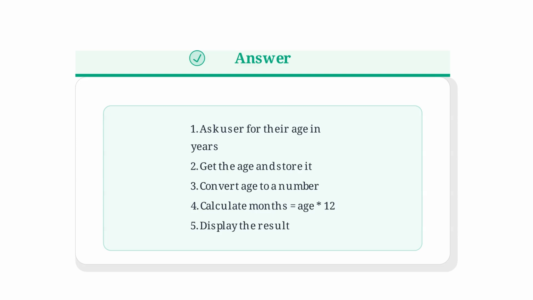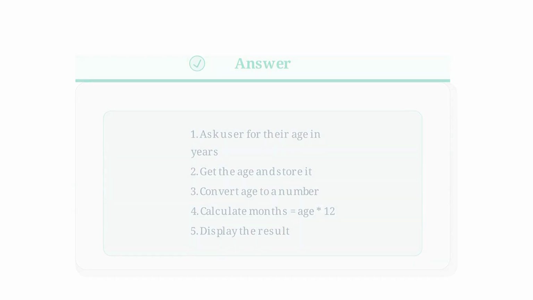Perfect. Here's one way to write it. Step 1. Ask for age in years. Step 2. Get and store their input. Step 3. Convert to a number. Step 4. Multiply by 12 to get months. Step 5. Display the result. Simple and logical.